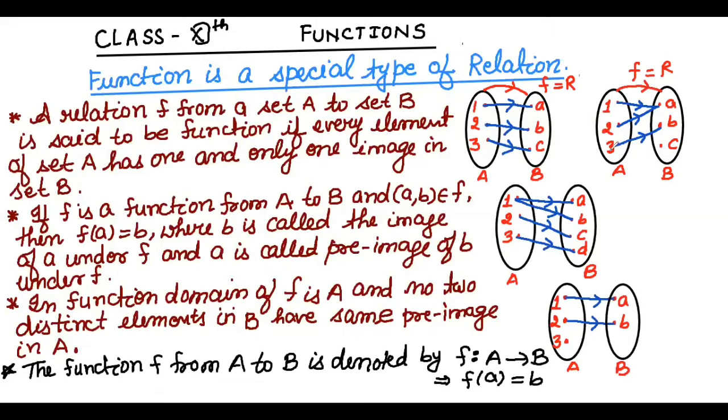So both are functions. Now in the third diagram, 1, 2, and 3 are the 3 elements of set A, and 1 is connected to A and 1 is connected to B also. So here an element of A has more than one image in B, means not one and only one but more than one image. So this is not a condition of a function. This is a relation but not a function.